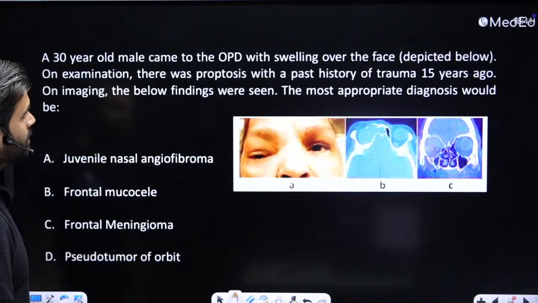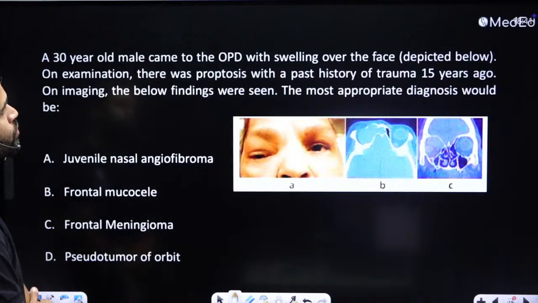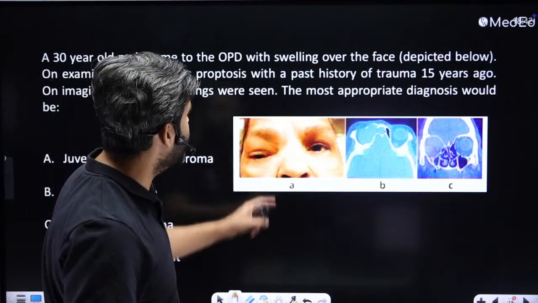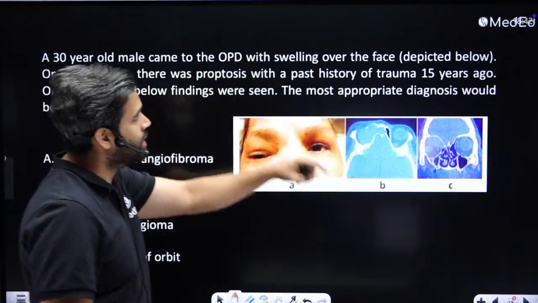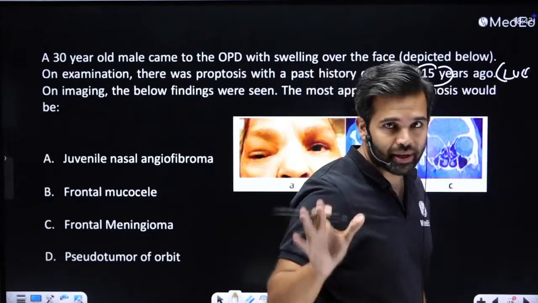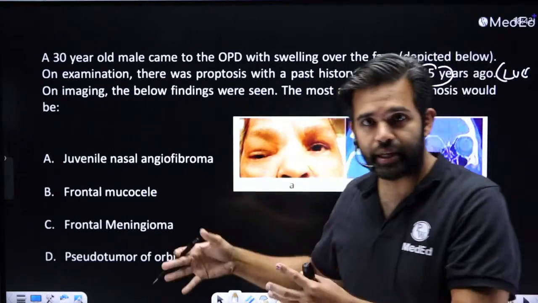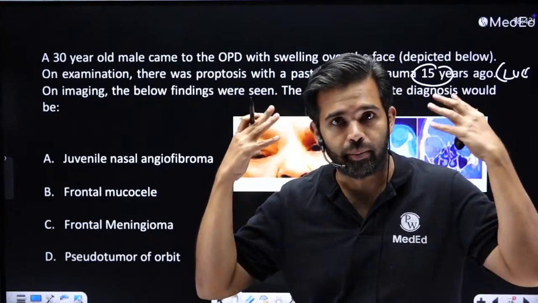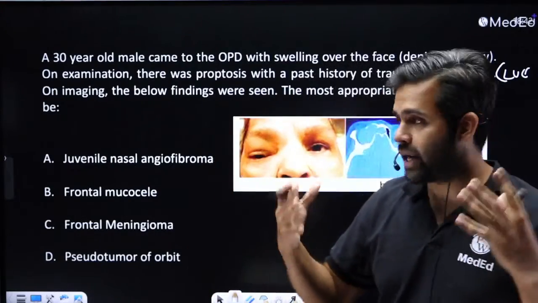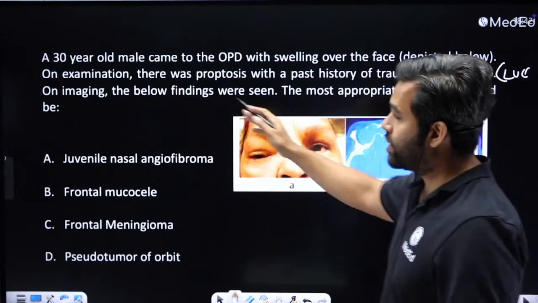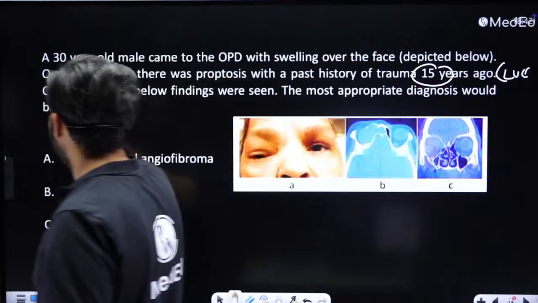30-year-old male came to the OPD with swelling of the face. On examination, there was proptosis, which is bulging of the eyes, history of trauma 15 years ago. This is an important clue here. It is not a recent trauma. If it is a recent trauma and you have proptosis, you are going to think about orbital hematoma, orbital cellulitis, blowout fractures, all of that. It's 15 years ago. That means when the patient was 15 years old, this problem happened.